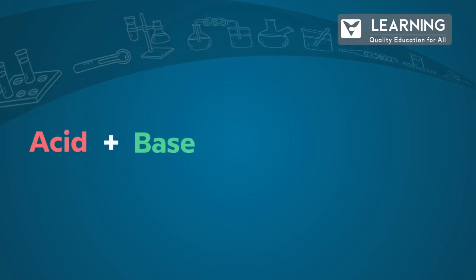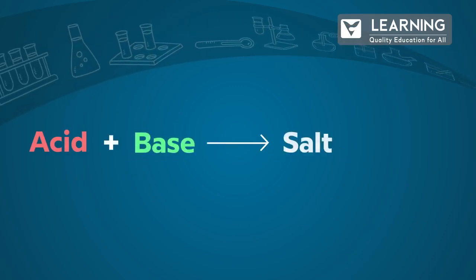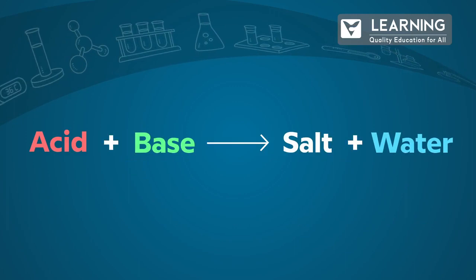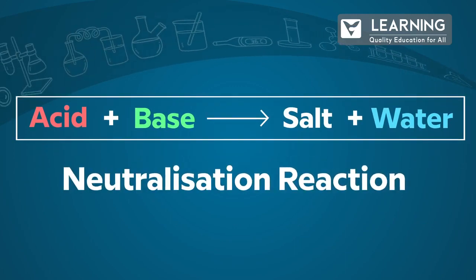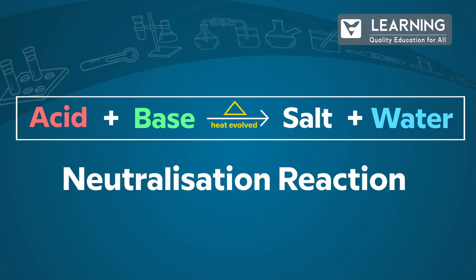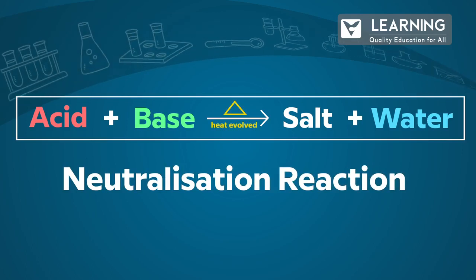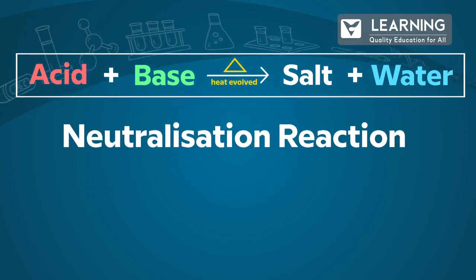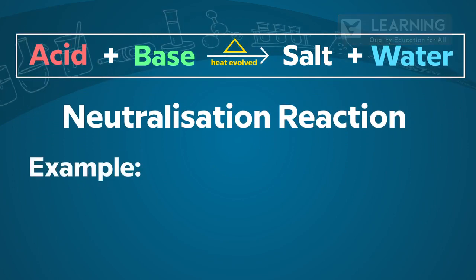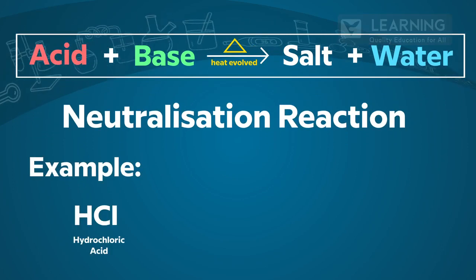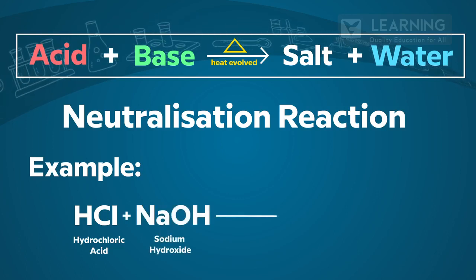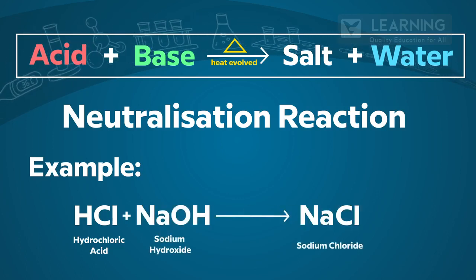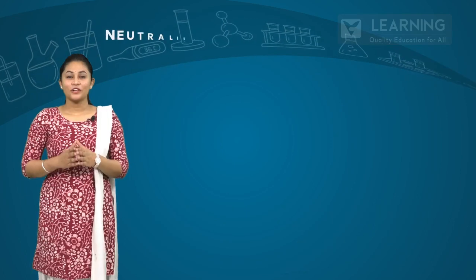Acids react with bases to form the respective salt and water. This reaction is called a neutralization reaction. Heat is always produced or evolved in this process. Example, hydrochloric acid plus sodium hydroxide gives sodium chloride plus water.